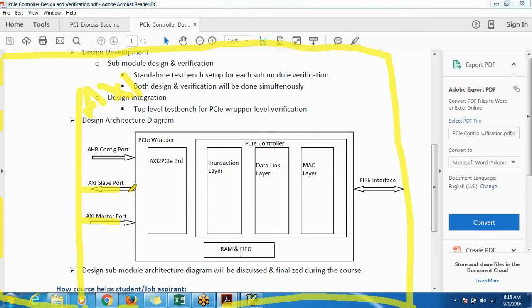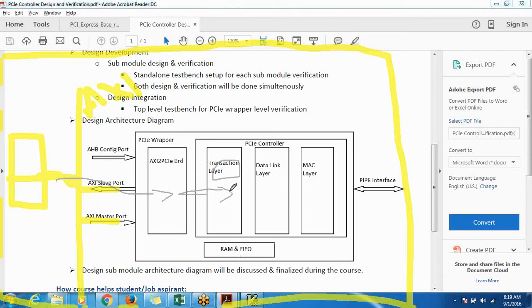This PCI transaction layer basically interacts with the AXI interconnect, in turn, which is connected to the processor cores. So when it generates an AXI transaction, the AXI transaction goes to the AXI to PCI bridge, which gets driven to the transaction layer. The transaction layer in turn buffers these transactions that are coming in. AXI transactions will be of two types: a write transaction or a read transaction.